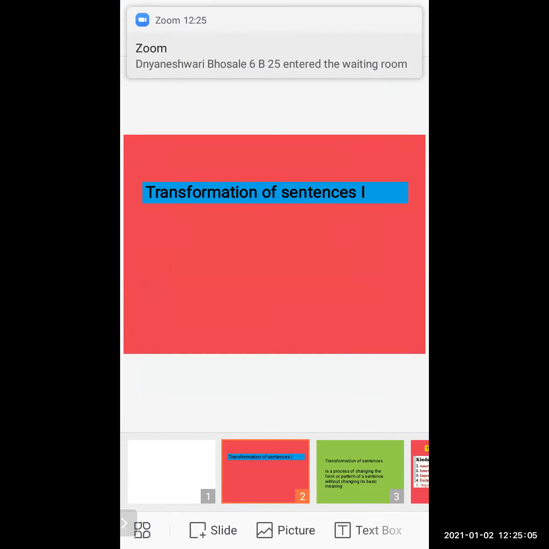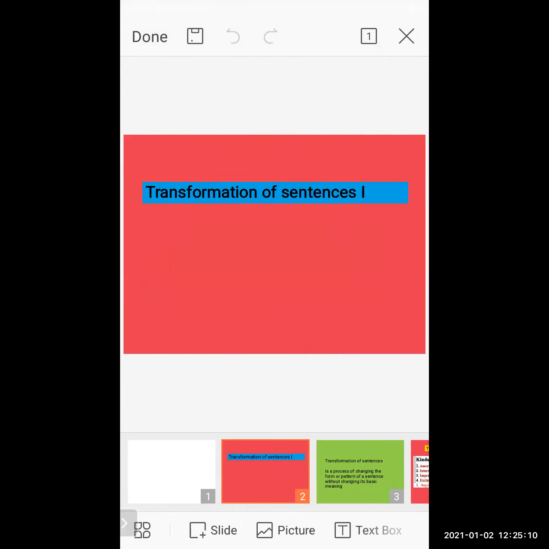Today, we will start a new topic in grammar, that is the transformation of sentences, part 1. So, students, what we have to do in this lesson is sentence transformation. Everyone knows about the types of sentences, and with these types of sentences we have to do a transformation without changing their basic meaning.